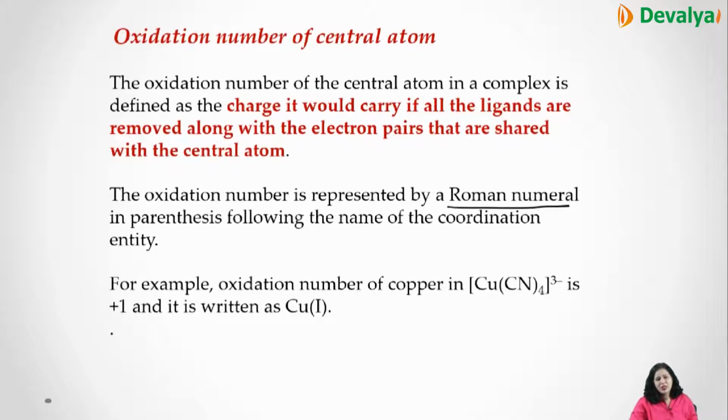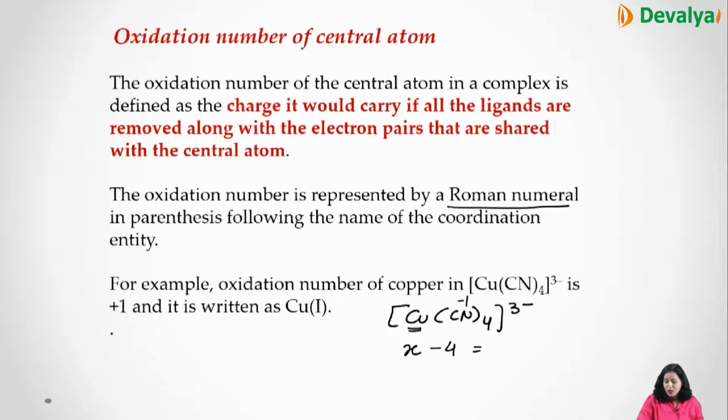We'll do a number of examples. Suppose you have [Cu(CN)4]3-, and we want to calculate the oxidation number of copper. So we'll consider it as X. Now CN carries the -1 charge, so this is -4, and whatever is written outside the coordination sphere, we'll write it like this. So this is X - 4 = -3, X is equal to +1, the oxidation state it possesses.